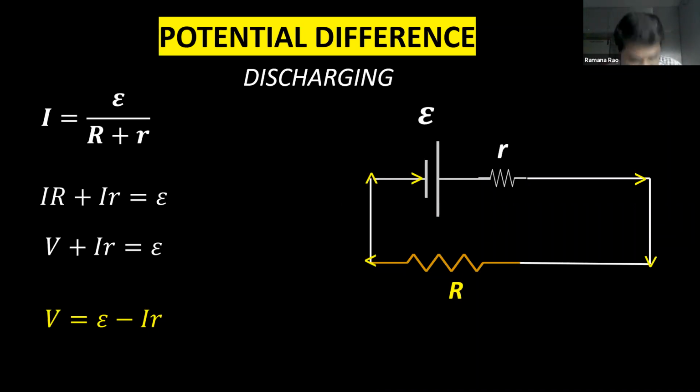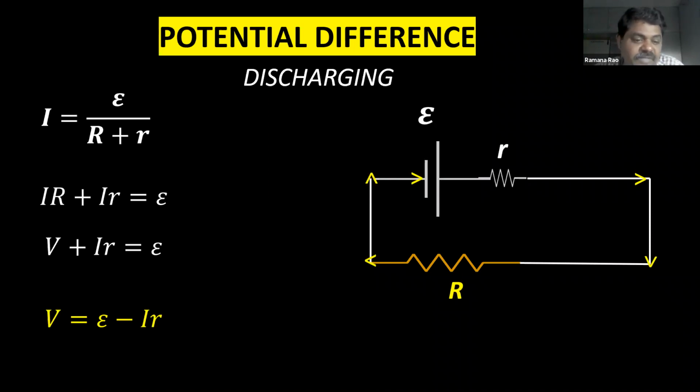The very, very important formula. The potential difference, very important formula, children. You can make a note of this formula in your notebook because we are going to solve a problem, and at that time this formula is going to be useful for you. So potential difference V is equal to EMF minus I into r. What is V? Potential difference at the cell, the terminal voltage at the cell.